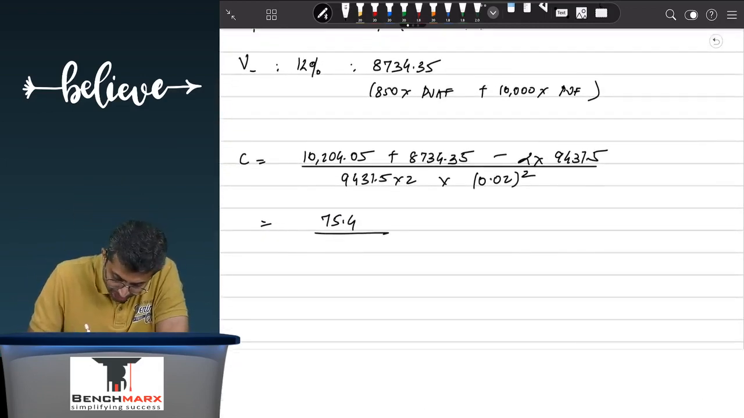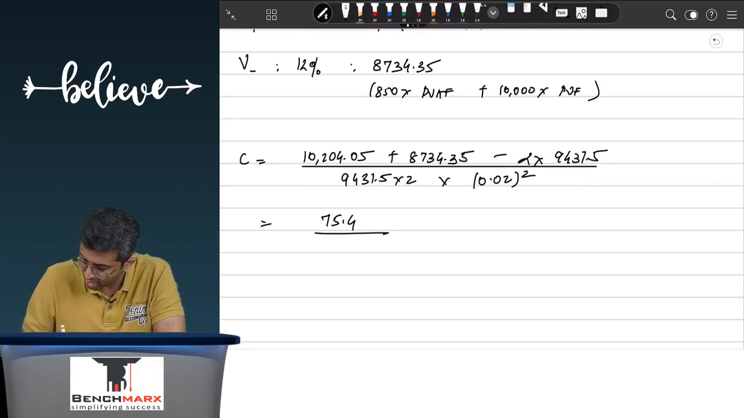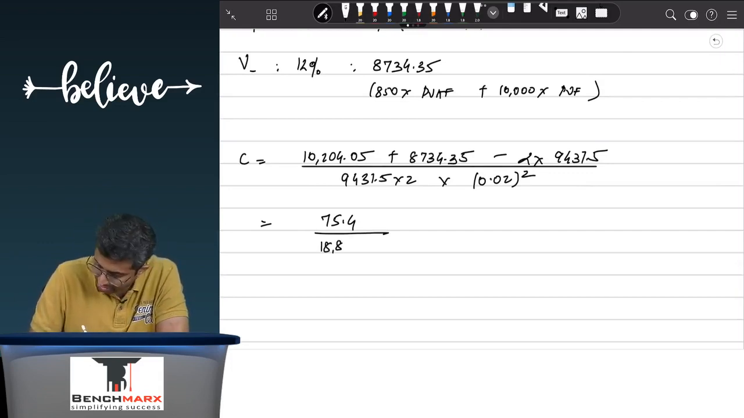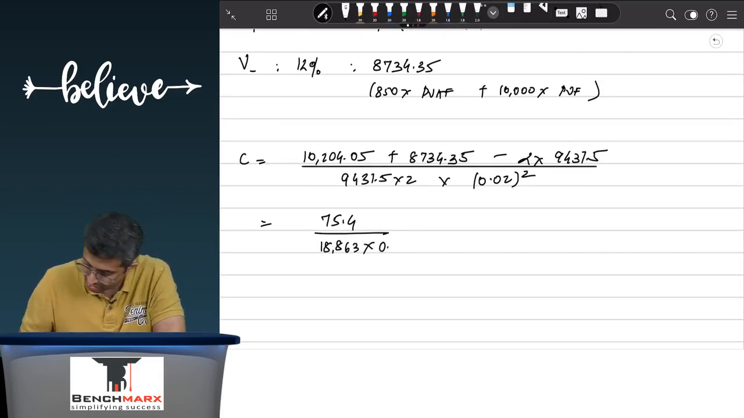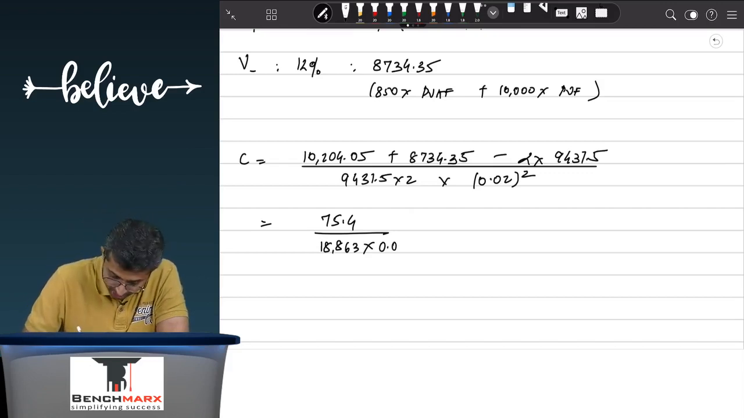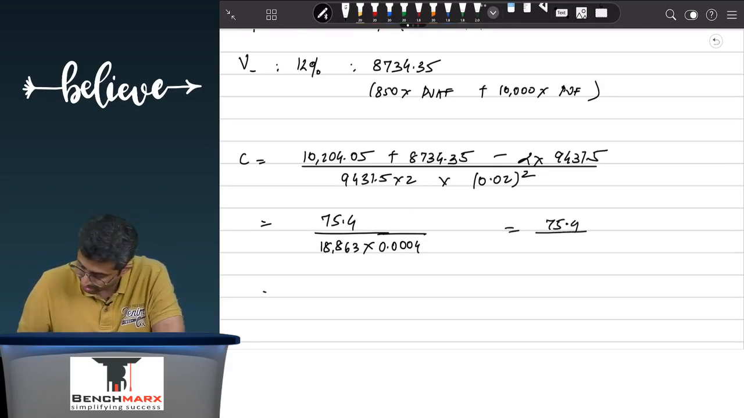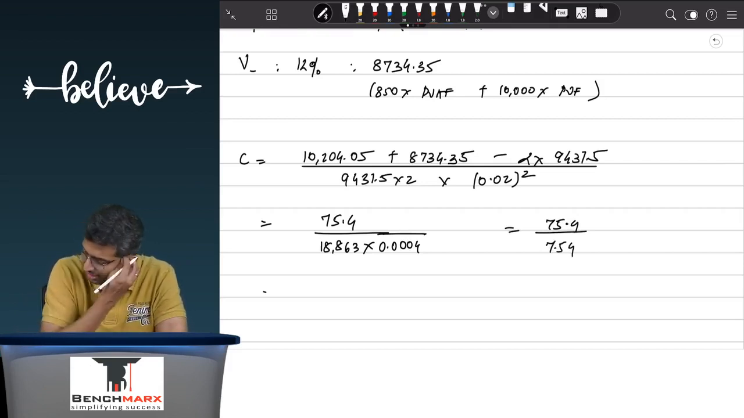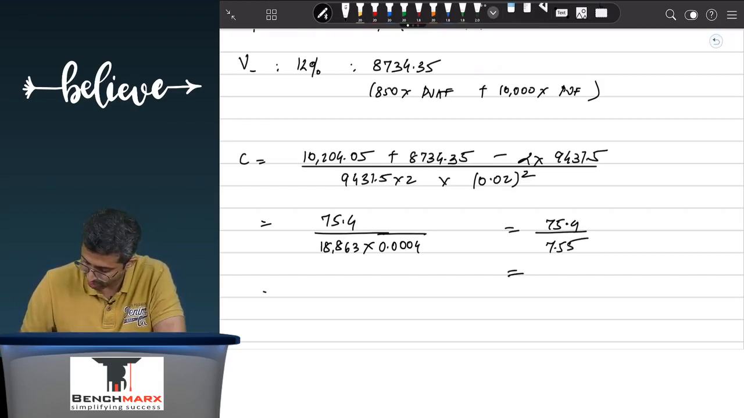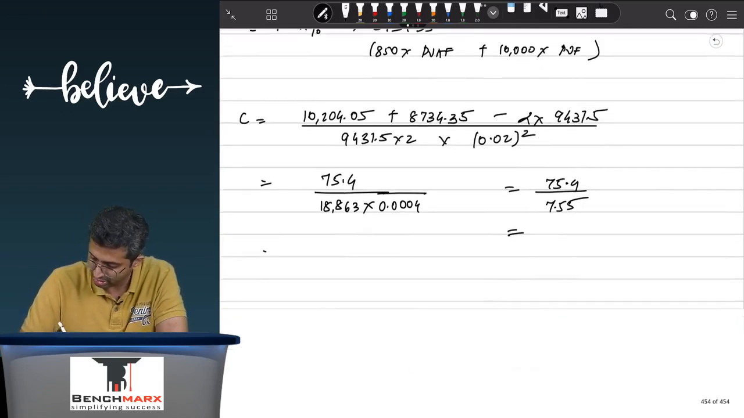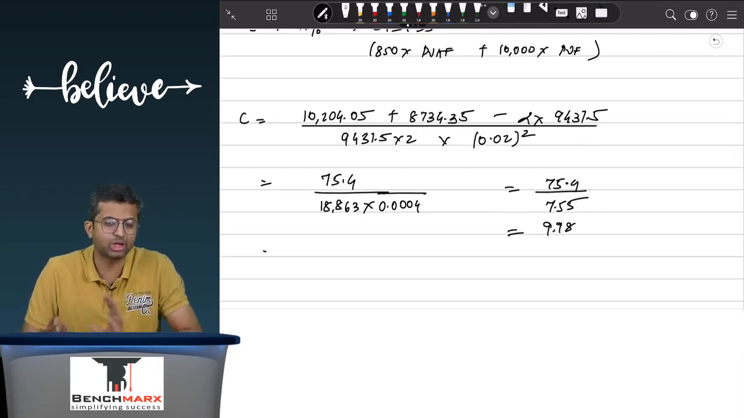Divide this by 9431.5 into 2, which comes to 18,863, into 0.02 squared. So this is 0.02 squared, which is 0.0004. So the denominator will probably be 7.54 or 7.55, and hence 75.4 divided by 7.55 comes to 9.98 or 9.99 as the case may be. So this is called the convexity.